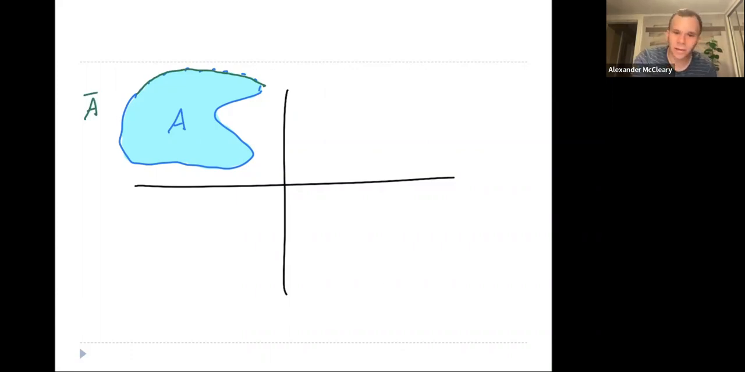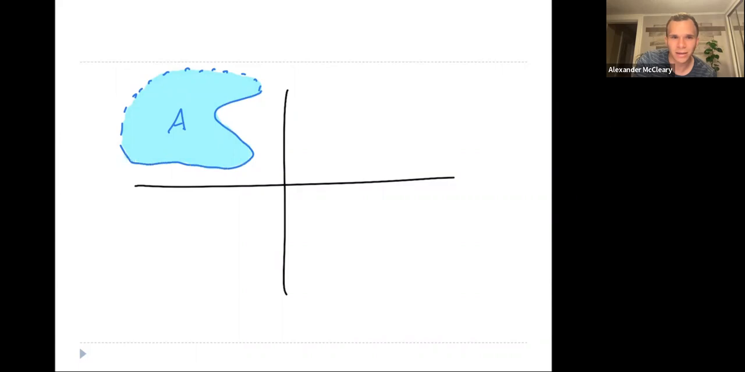Okay, but now we can look at the interior of A. On the interior of A, right, we want the largest open set contained inside of A. So we need to get rid of these closed boundary lines here. So it's going to look like this. Okay, so this is the interior of A.